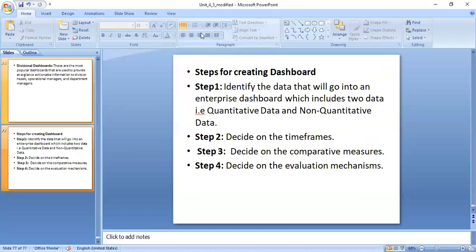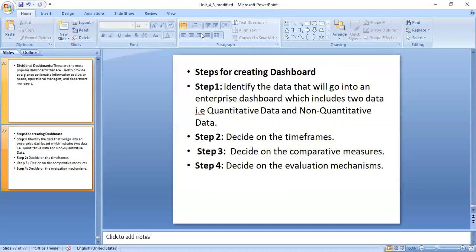Now quantitative data means what? What is the quantity? Number of people here. Quantity data is the data that gives the idea of what is currently going on. Examples of quantity data for the educational dashboard is what? Number of student batches here, number of people they are taking the admission, number of learning programs, number of classes are there here, number of students who have successfully qualified the internal certification, number of students being trained on the various learning programs here, number of students wherever it is, number of things, that is what called as a quantitative data here.